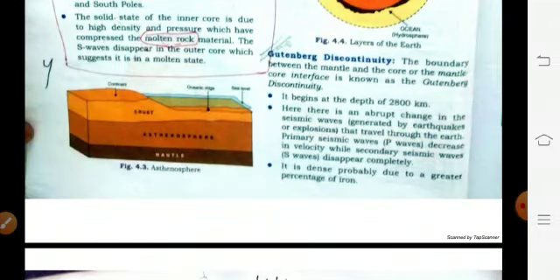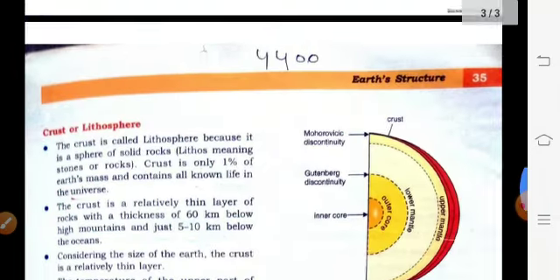Now it begins at a depth of 2900 km. Here there is an abrupt change in the seismic waves generated by earthquakes or explosions that travel through the earth. Primary seismic waves decrease in velocity while secondary seismic waves disappear completely. It is denser, probably due to a greater percentage of iron.